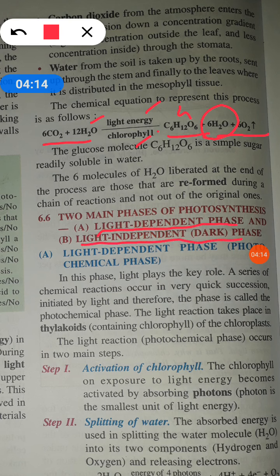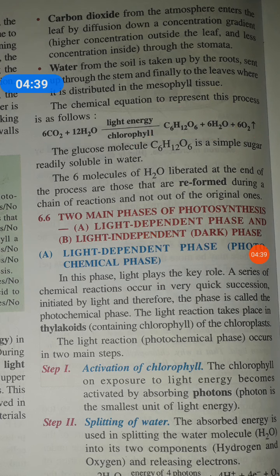As the name suggests, light dependent phase means it is dependent on the light directly. Most of the cases it is sunlight. And light independent phase does not depend upon the sunlight directly. It indirectly depends upon the sunlight because it is using the substance which is produced during the light dependent phase. Okay, so now let's see what happens during the light dependent phase.